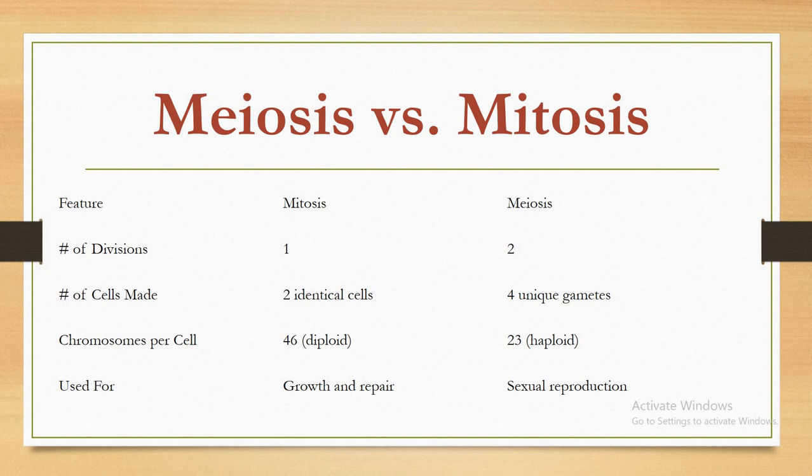Chromosomes per cell. In mitosis it is 46, diploid. In meiosis it is 23, haploid. Mitosis is used for growth and repair. Meiosis is used for sexual reproduction.